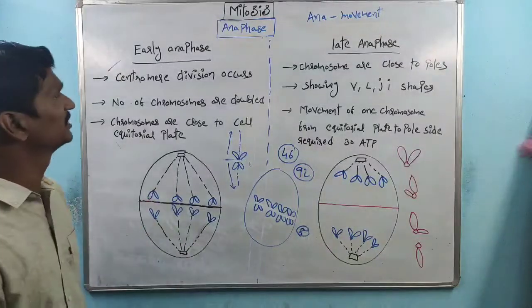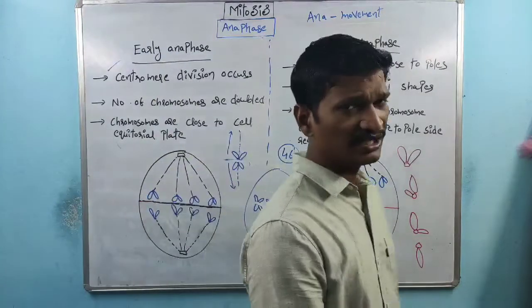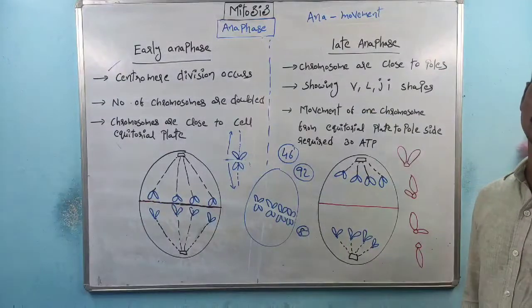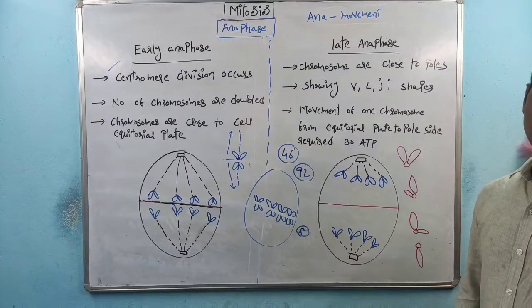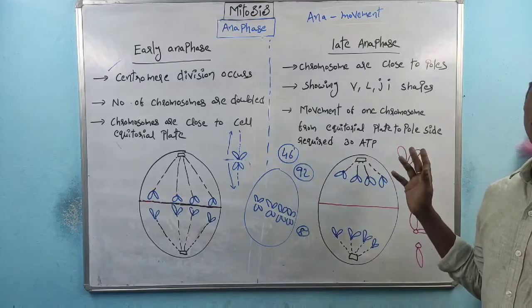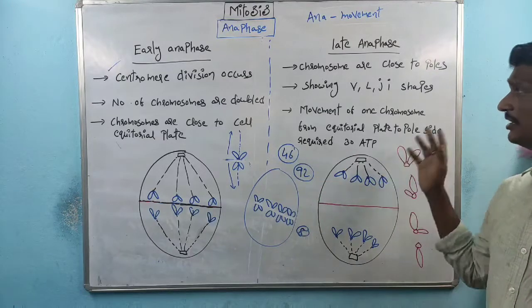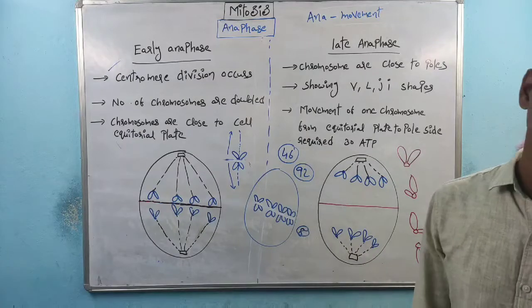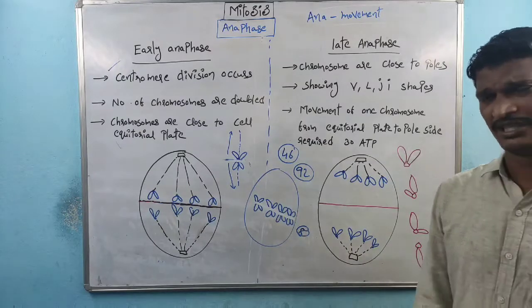That is about the difference between early anaphase and late anaphase. These are the important points. For simple movement of chromosomes: if they are close to the cell center, the phase is early anaphase. If the chromosomes are close to the pole side, the phase is late anaphase. Right? That is about anaphase. Next we will discuss telophase.